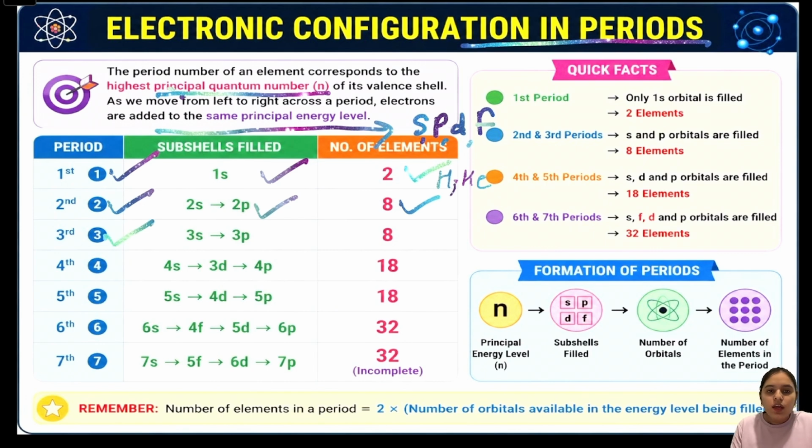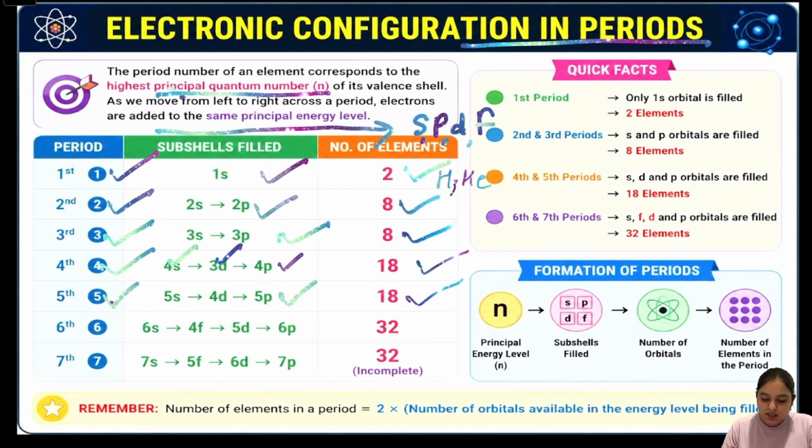Third period, the 3s and 3p subshells, so this period also has 8 elements. Fourth period, electrons occupy 4s, then 3d, and then 4p, resulting in a total of 18 elements. Fifth period, the filling order is 5s, 4d and 5p, so it also contains 18 elements.